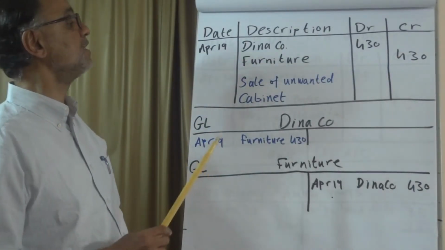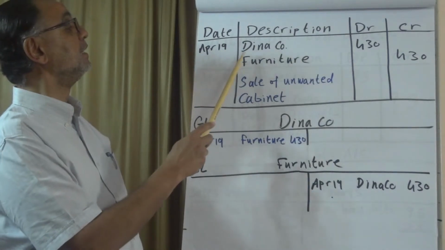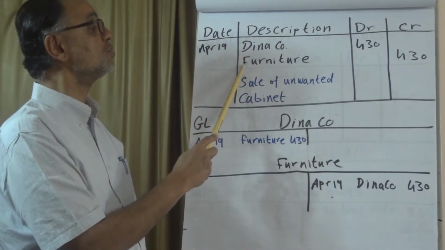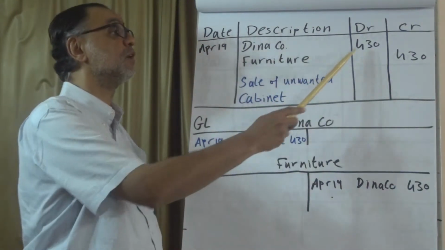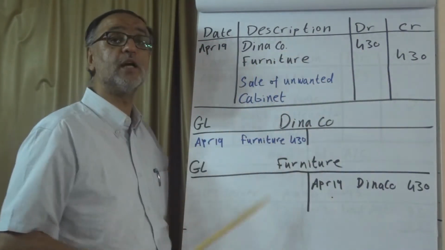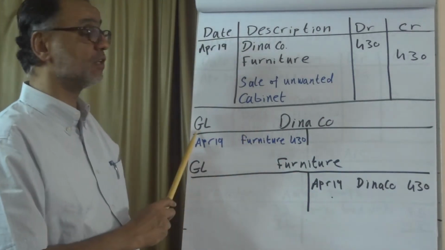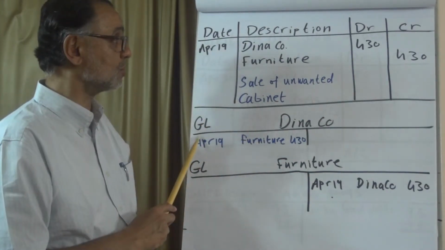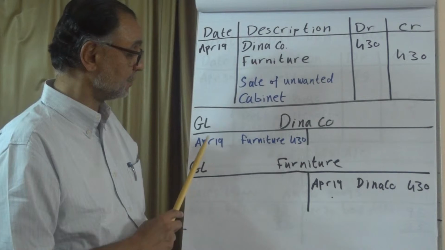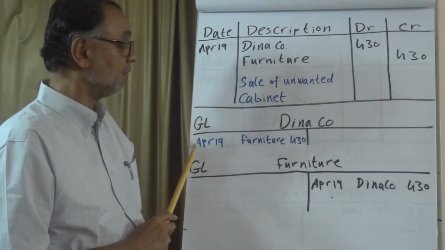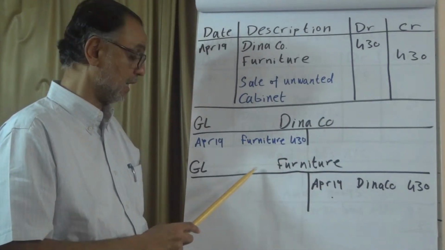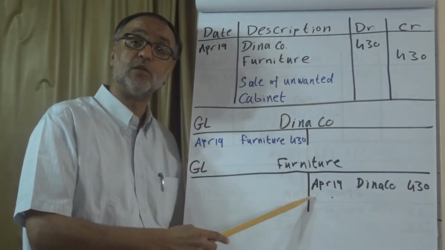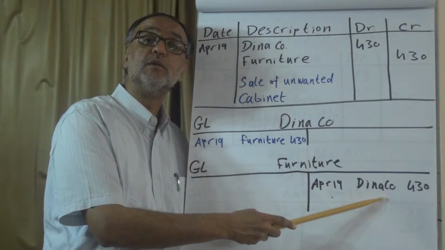Then we have an example of selling furniture. Dina Company purchased furniture from us, the sale of an unwanted cabinet. This is a cabinet of $430 and it was sold to Dina Company. Dina Company is in the general ledger as well. This is not the sales ledger because this is a non-current asset. On April 19th, furniture account in GL is credited $430.